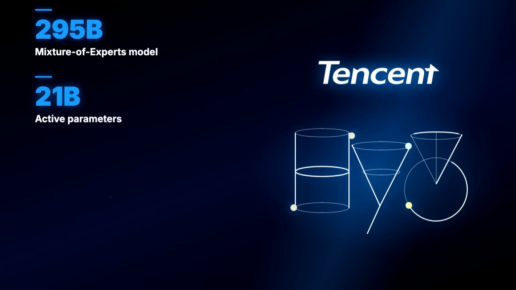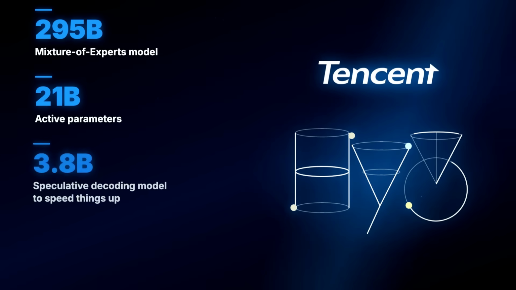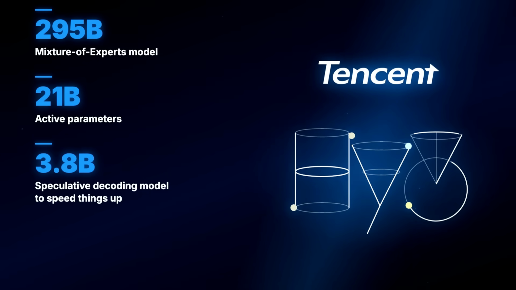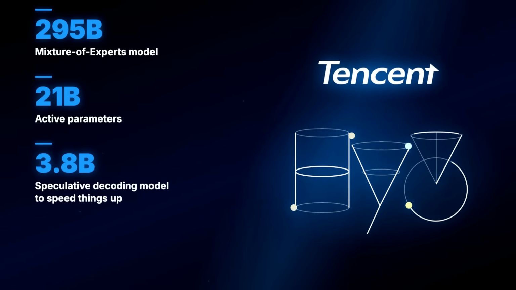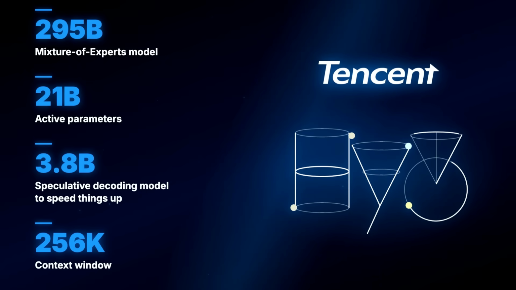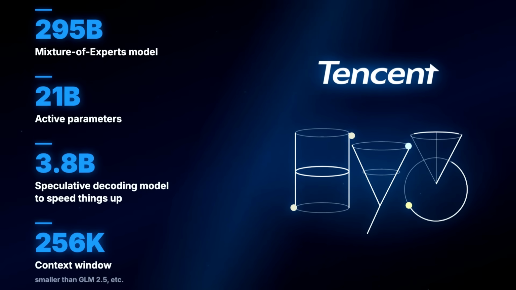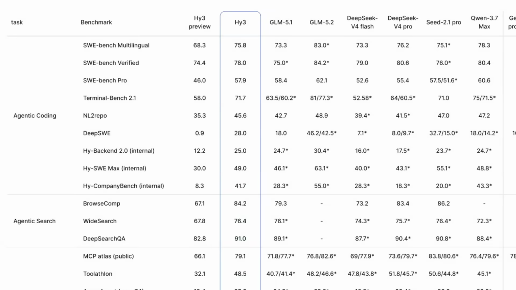And on top of that, it's also got a 3.8 billion parameter speculative decoding model in there to speed the whole thing up. Now, the context window goes out to 256K, a lot smaller than things like GLM 5.2, etc. And I think this brings us straight into who should and should not use this model. This model is very good at specific things related to agentic tasks. It's not necessarily the best model at coding.